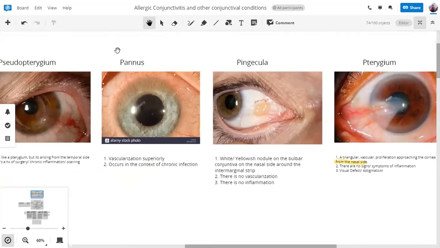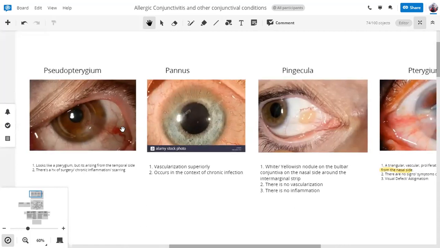Number one, a pterygium always arises from the nasal side. It's a degenerative condition. It can be preceded by pinguecula, but there are no signs or symptoms of inflammation. Pseudopterygium occurs in the context of healing and scarring, and while it's also a triangular lesion, it can arise from any other side or any other area of the eye. It does not follow the nasal rule.